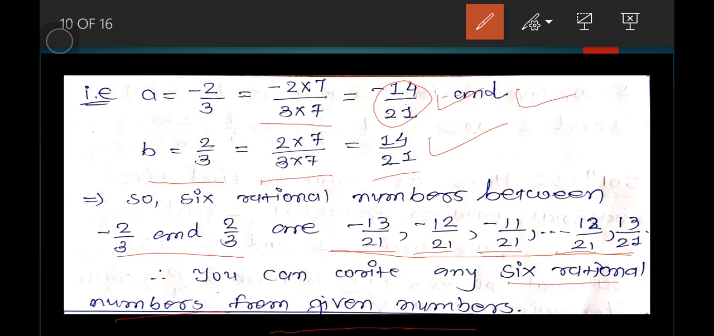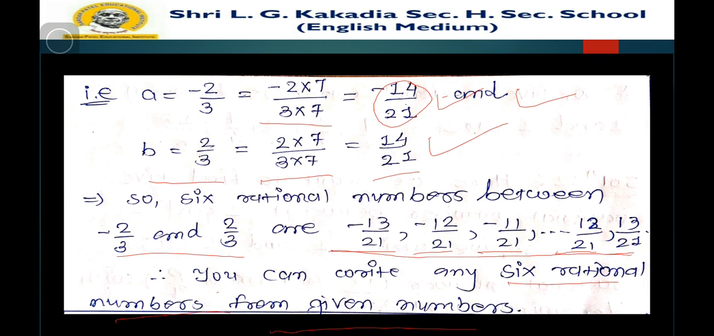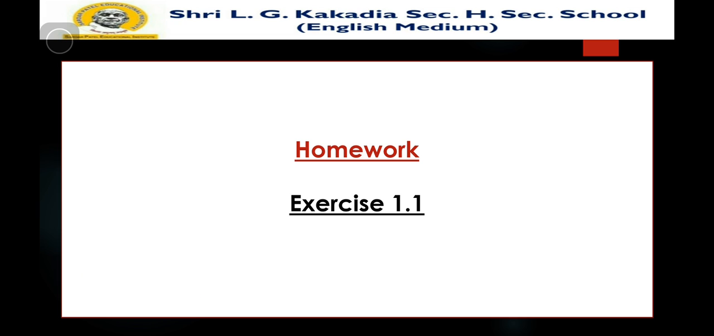So by this way you can find any number of rational numbers between any two numbers or rational numbers by using this method. So solution number 2 is so easy, you can use this method. So by example number 1 and 2 you can solve exercise number 1.1. In exercise number 1.1 all examples are so easy that you can do them yourself. And if you find any doubt, then you can call me.